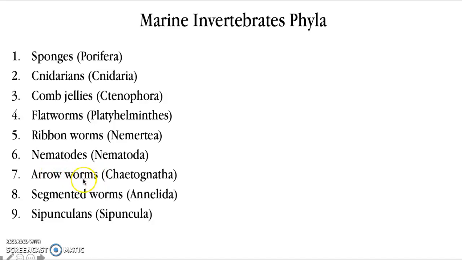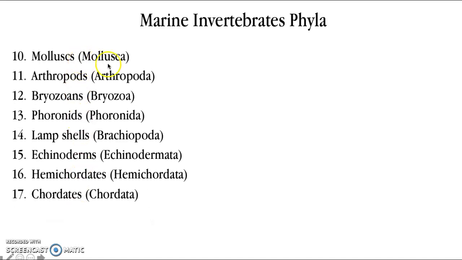We're not going to be talking about arrow worms too much. We're going to skip and go into segmented worms, and those are Annelida. And again, we're going to be skipping over this group a little bit, going into Mollusca. Those are our mollusks. So think about clams, oysters, even our squids and octopus are in the mollusk or Mollusca phylum. We have arthropods that are in phylum Arthropoda. Bryozoans, we have Phoronida.